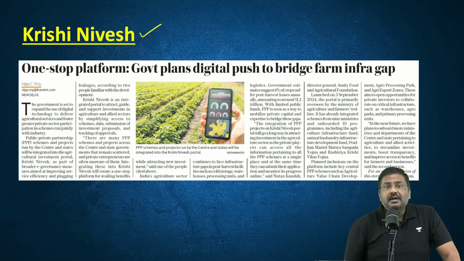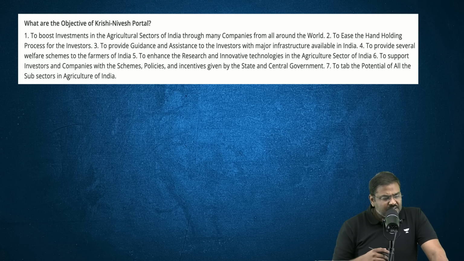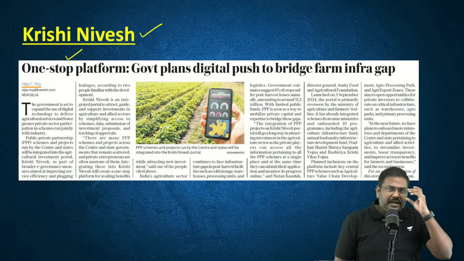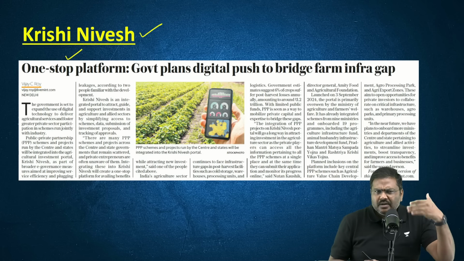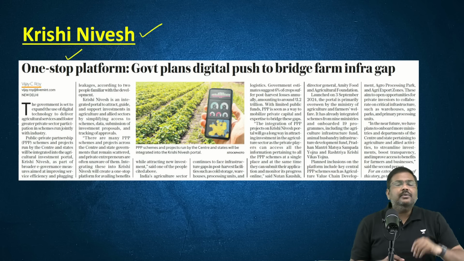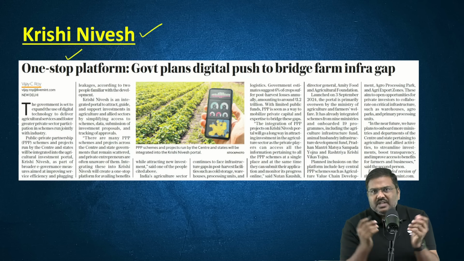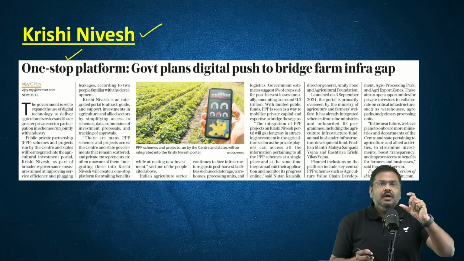Now, next article, Krishi Nivesh portal. Right? What is this Krishi Nivesh portal? Krishi Nivesh portal has been set up by the government, that is Ministry of Agriculture and Farmers Welfare. It was established in September 2024. And what is the use of this particular Krishi Nivesh portal?